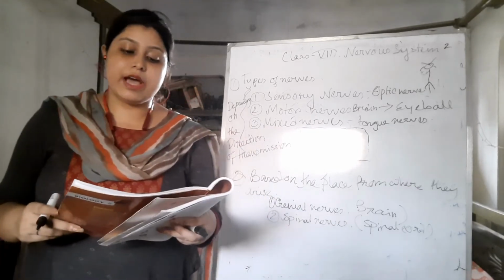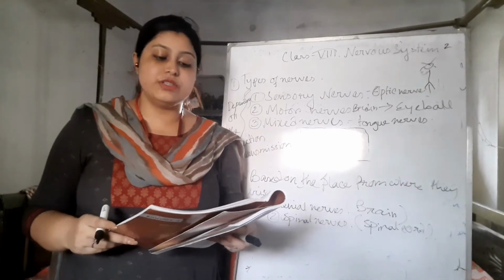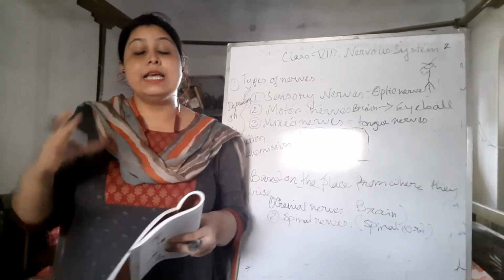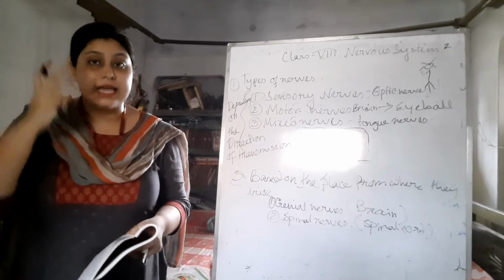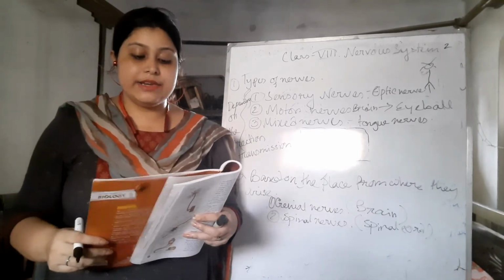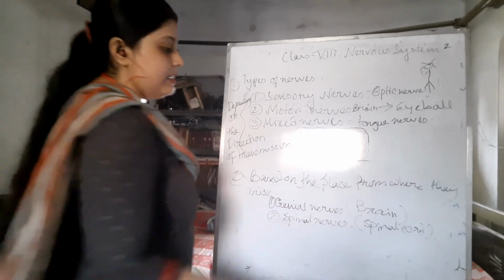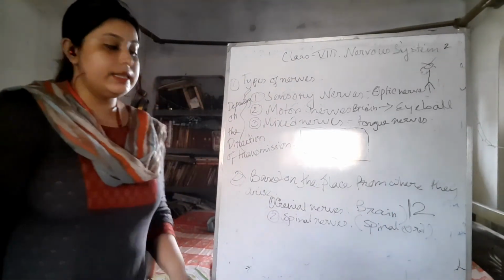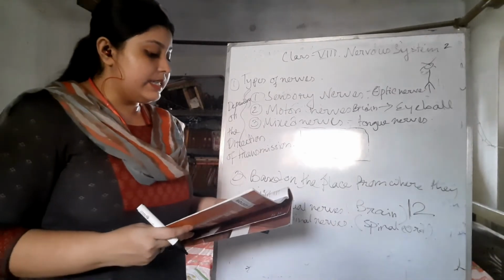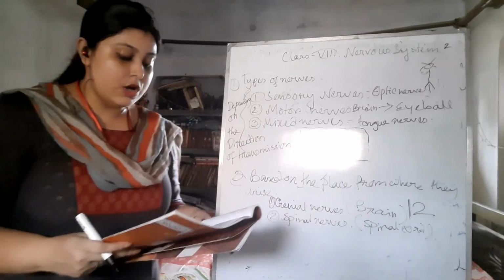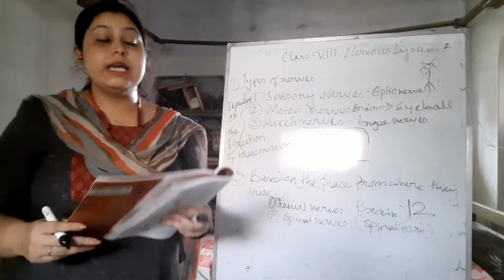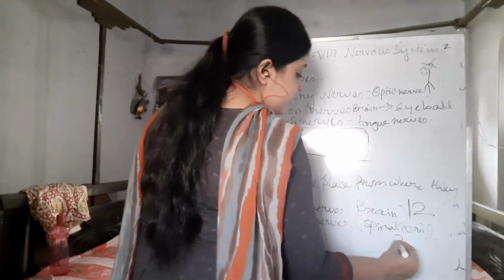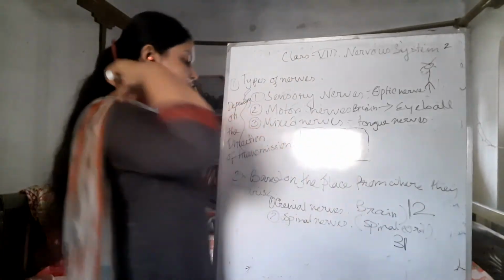The nerves that arise from the brain and reach the organs in the head are called the cranial nerves. There are 12 pairs of cranial nerves. And then there are the spinal nerves. These nerves arise from the spinal cord and reach various parts of the body. There are 31 pairs of these.